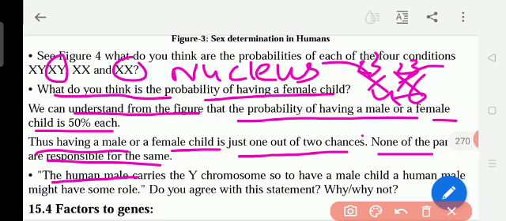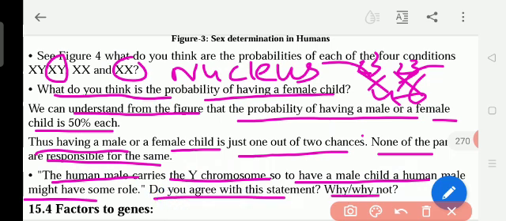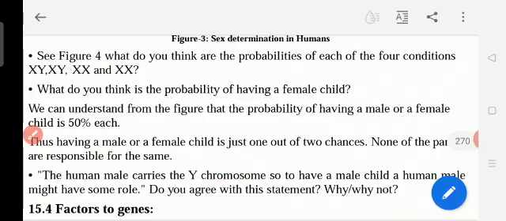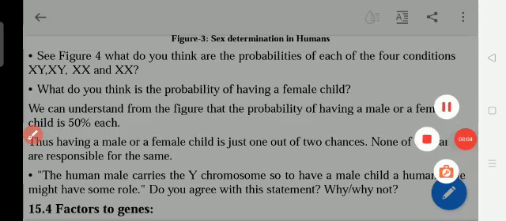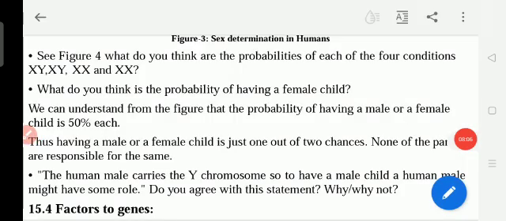So the human male carries the Y chromosome. So to have a male child, a human male might have the same role. Do you agree with this statement? Why not? That means what question are they asking here? To get a male or female child, it is up to the father, which chromosome of the sperm he gives. Okay, mother always has the XX. Hope you understood, students. If you don't understand, watch this video again and again to understand more.